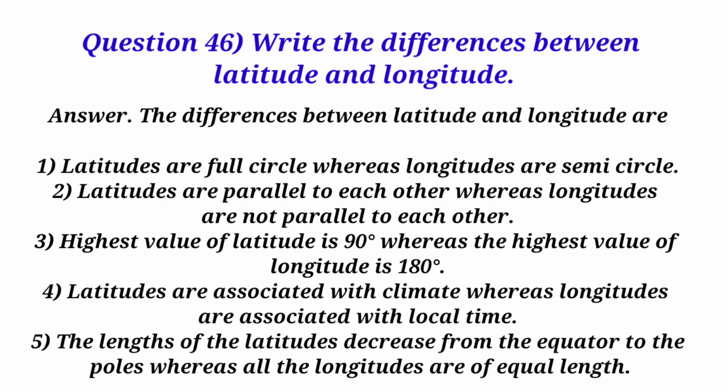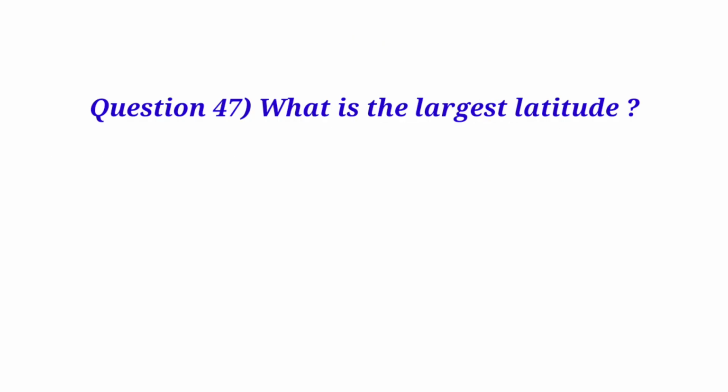Question 46. Write the differences between latitude and longitude. Answer. The differences between latitude and longitude are: 1. Latitudes are full circle whereas longitudes are semicircle. 2. Latitudes are parallel to each other whereas longitudes are not parallel to each other. 3. Highest value of latitude is 90 degrees whereas the highest value of longitude is 180 degrees. 4. Latitudes are associated with climate whereas longitudes are associated with local time. 5. The lengths of the latitudes decrease from the equator to the poles whereas all the longitudes are of equal length.